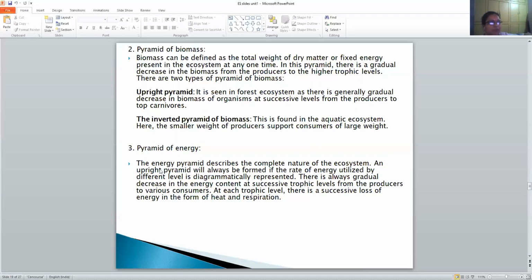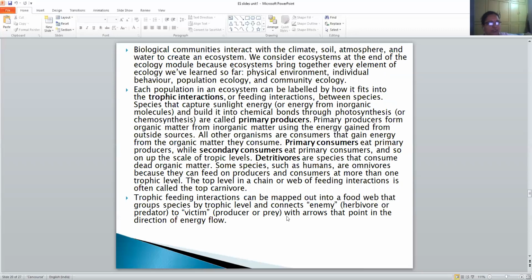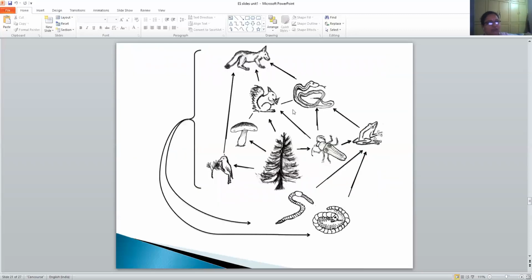Then the pyramid of energy. The energy pyramid describes the complete nature of the ecosystem. Remember that an upright pyramid will always be formed if the rate of energy utilized by the different levels is diagrammatically represented. At each trophic level, there is a successive loss of energy in the form of heat and respiration. This is an example of a food web.